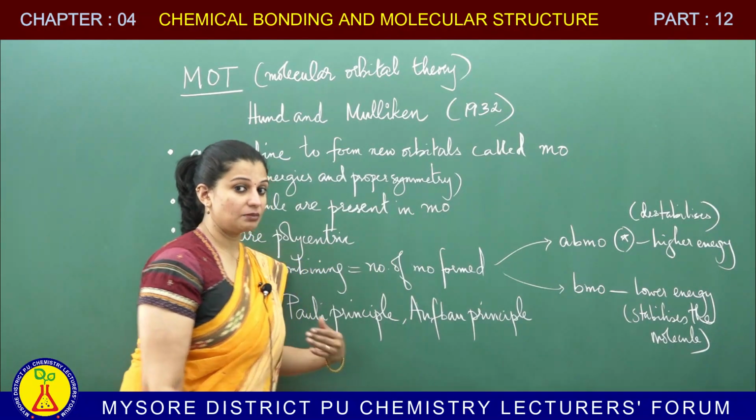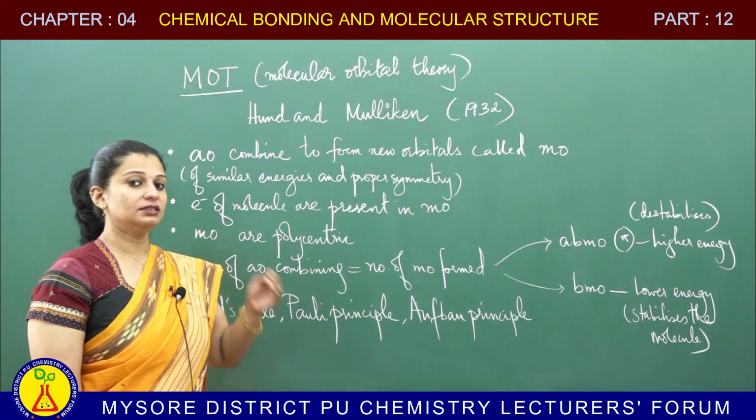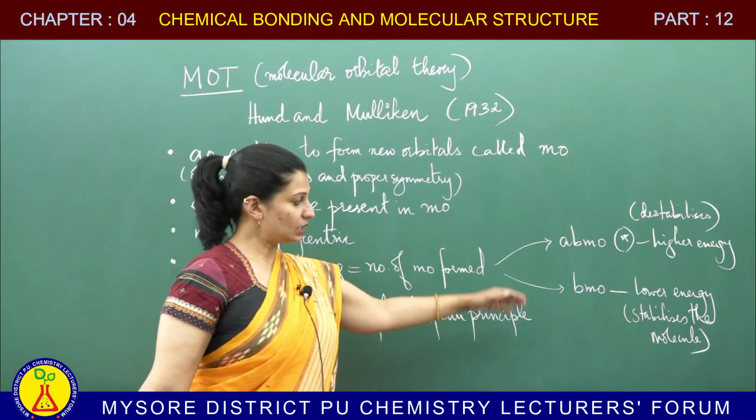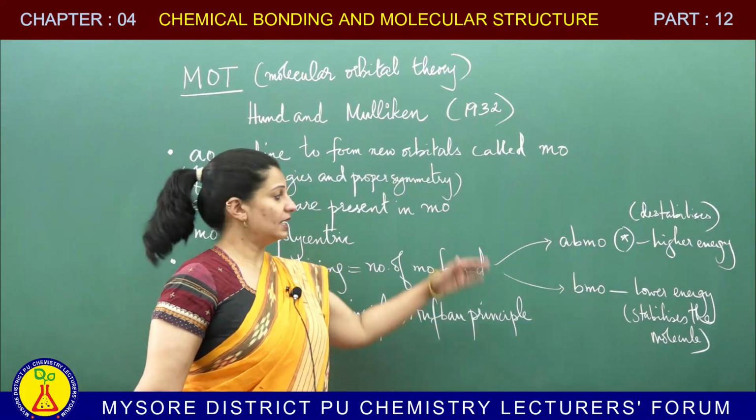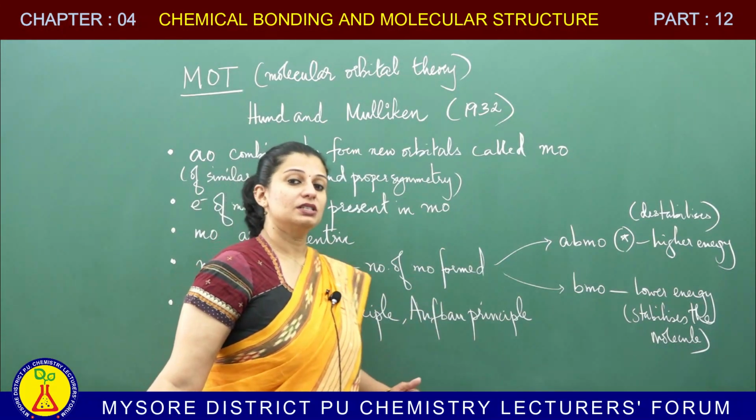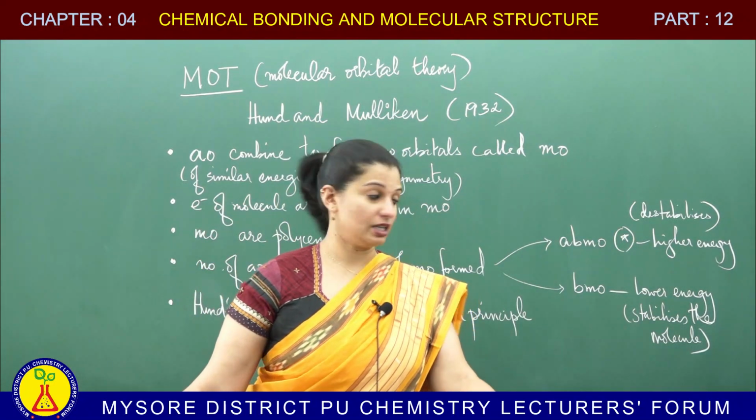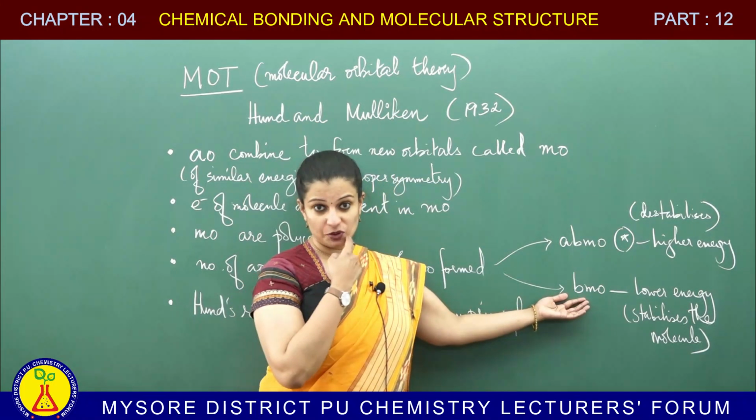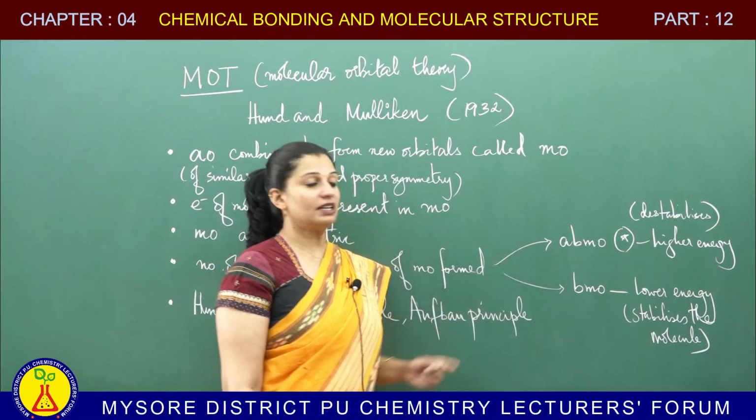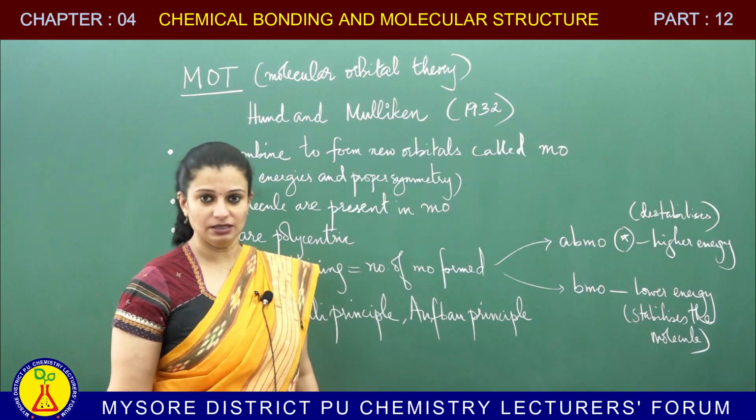So, I repeat, how many molecular orbitals would you get? You would get as many molecular orbitals as atomic orbitals are combining. Out of the molecular orbitals formed, equal number will be bonding molecular orbitals and equal number will be anti-bonding molecular orbitals. The bonding molecular orbitals will be lower in energy, whereas the anti-bonding molecular orbitals will be higher in energy. The bonding molecular orbital, if you have electrons placed in that, it will stabilize the molecule, whereas if you have electrons placed in anti-bonding molecular orbital, it will destabilize the molecule.